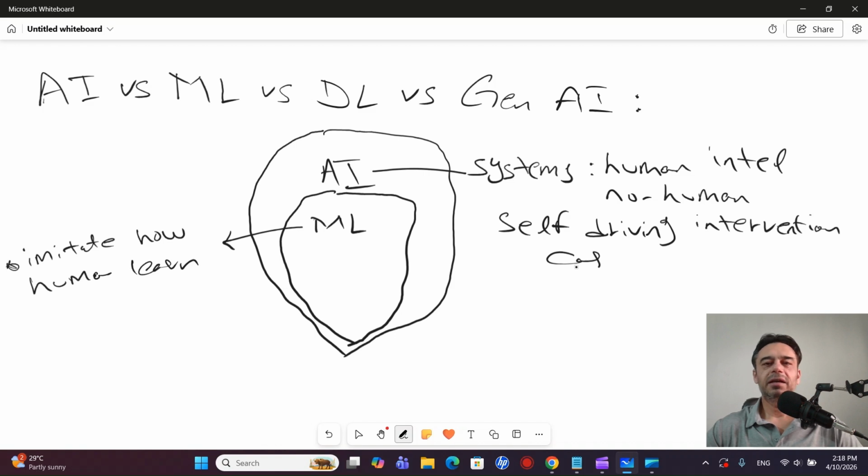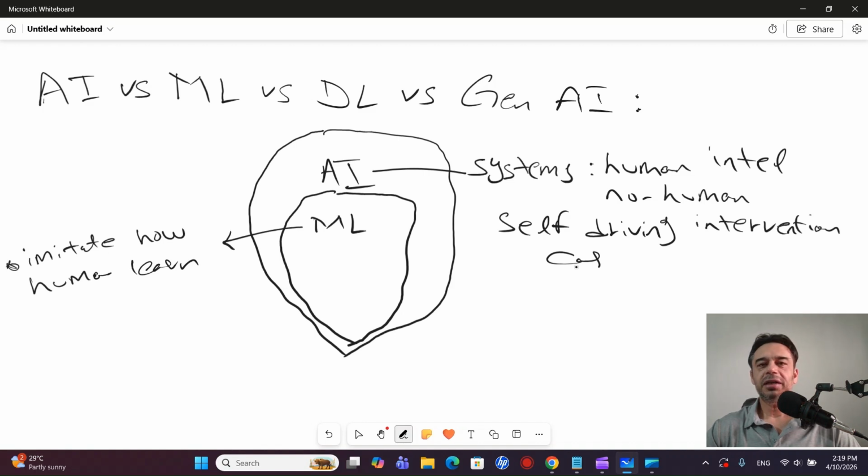Based on that learning, the machine learning model will be able to make predictions. That prediction could be what would be the rent of a house. Based on given parameters like the location of the house, the size of the house, the number of rooms, and some other factors, the machine learning algorithm can then predict what the rent or the cost of the house should be. So machine learning, a subset of artificial intelligence, is required whenever you want to make any prediction based on the given input.